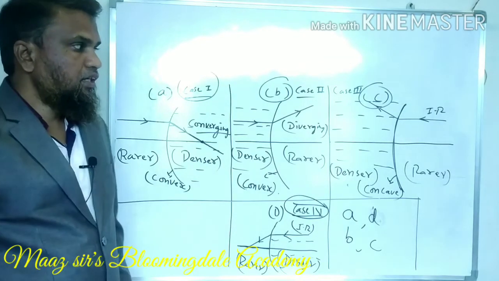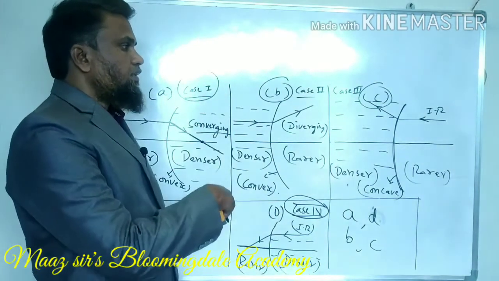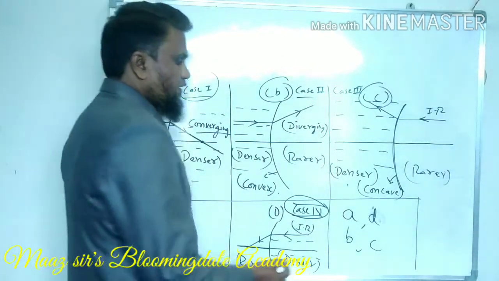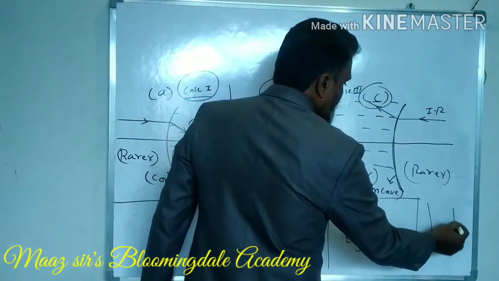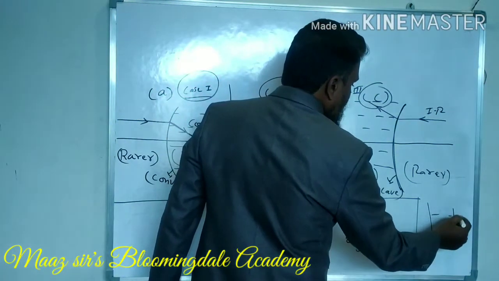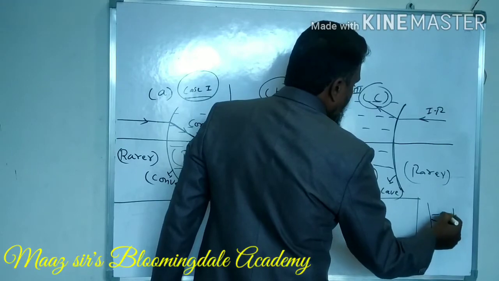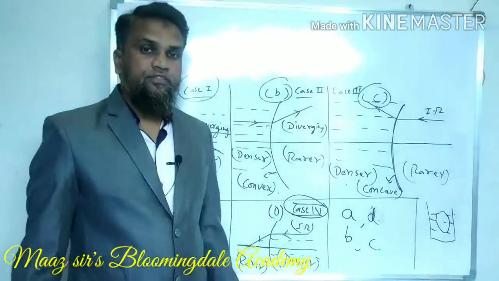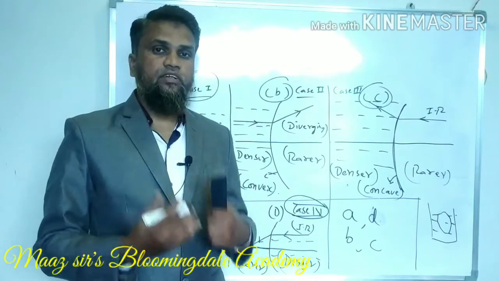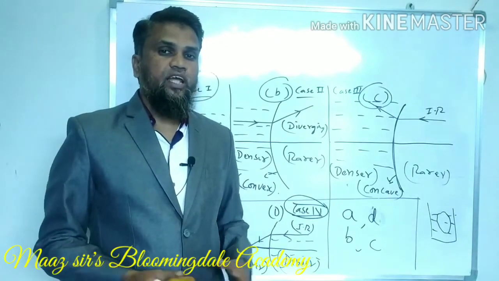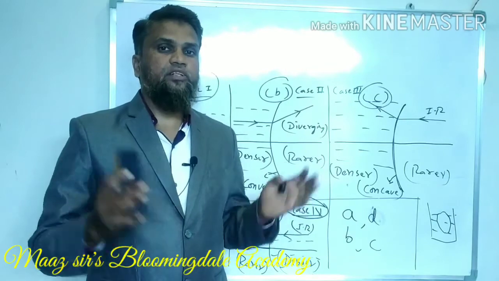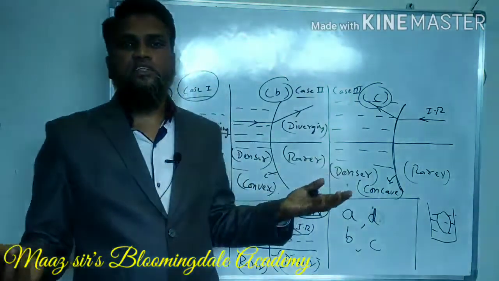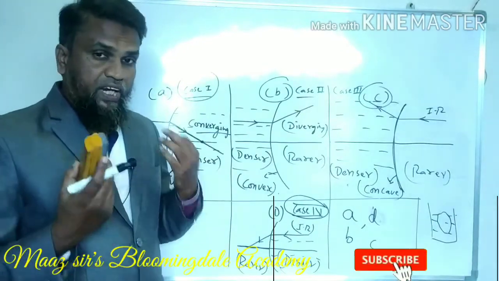Why? Because these cases are useful in our daily life. So as you have seen, for example, I am taking a glass of water and putting a lemon into it. So how will you see the lemon? What is the size of the lemon? So the lemon will appear bulged. It appears bigger in size. Obviously this is a daily phenomenon. So why is it happening?